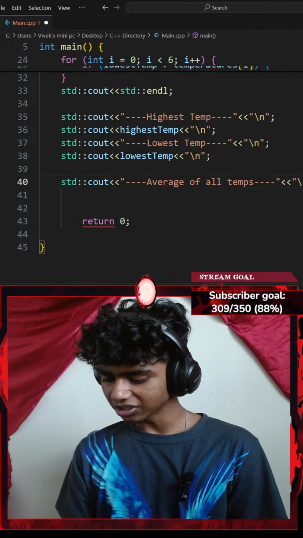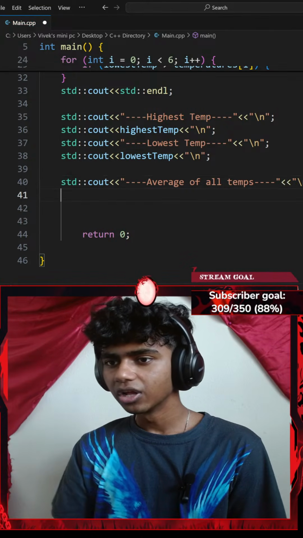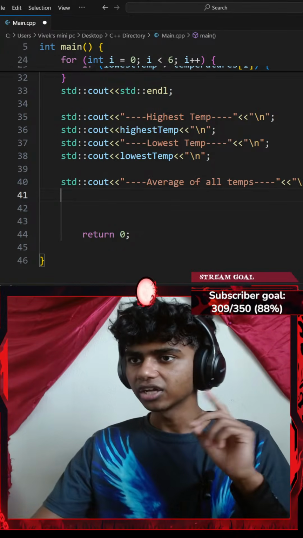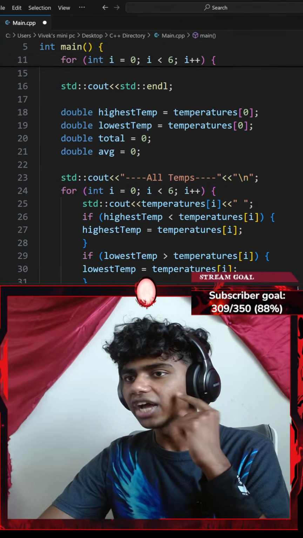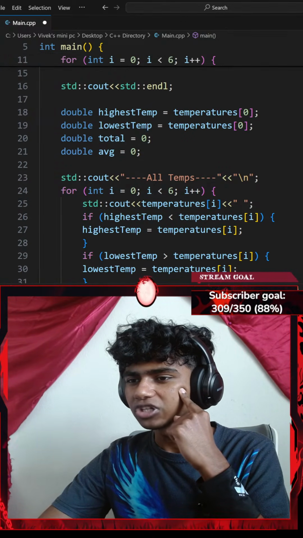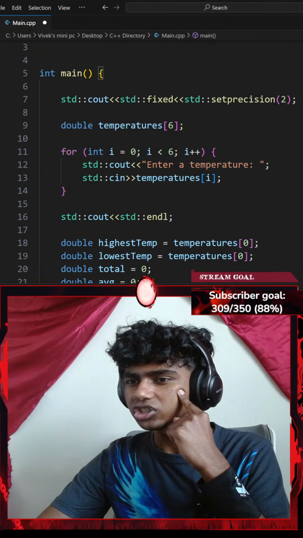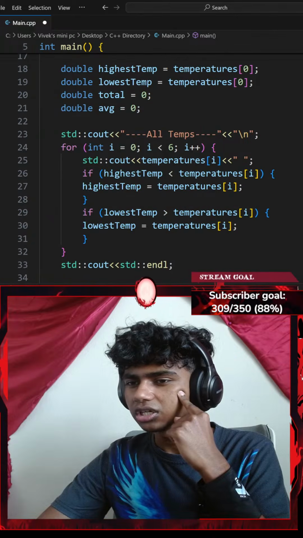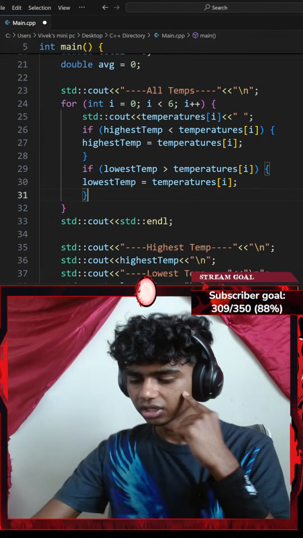That's it. Let's go to the new line. Okay, next up, let me go ahead and find the average. To find the average, I gotta find the total. Okay, first I gotta get the total number of all my temperatures. So I printed my temperatures here. Let's set my total as well. So, highest temperature, lowest temperature.